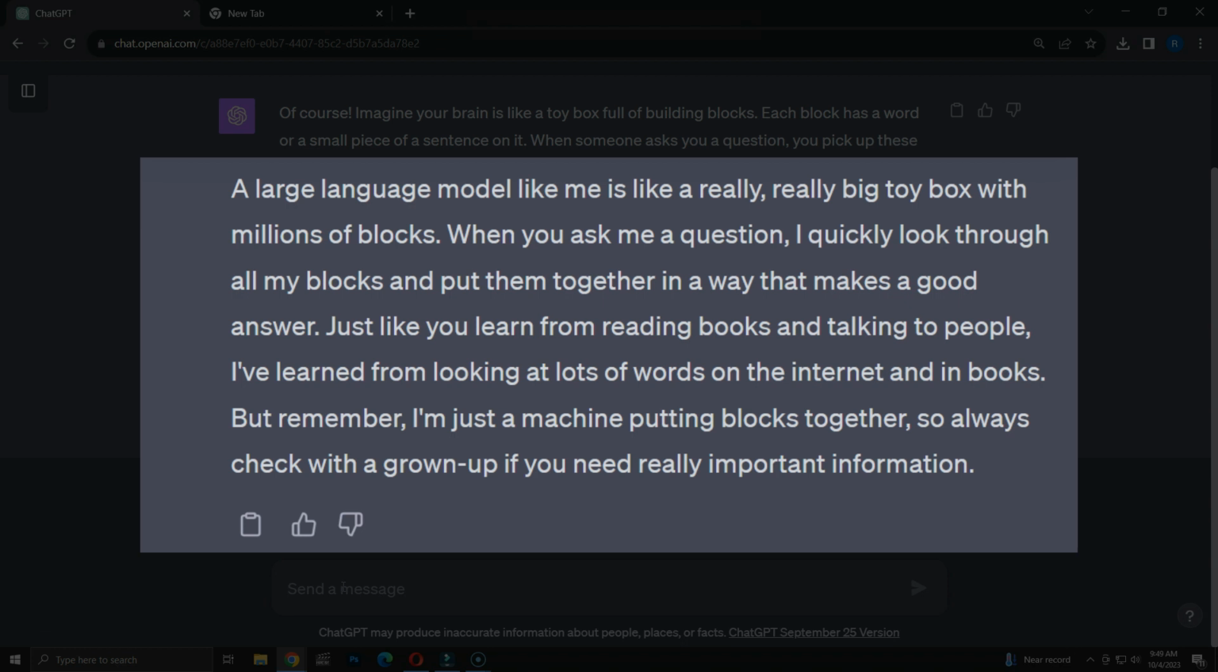A large language model like me is like a really big toy box with millions of blocks. When you ask me a question, I quickly look through all my blocks and put them together in a way that makes a good answer. Just like you learn from reading books and talking to people, I've learned from looking at lots of words on the internet and in books.